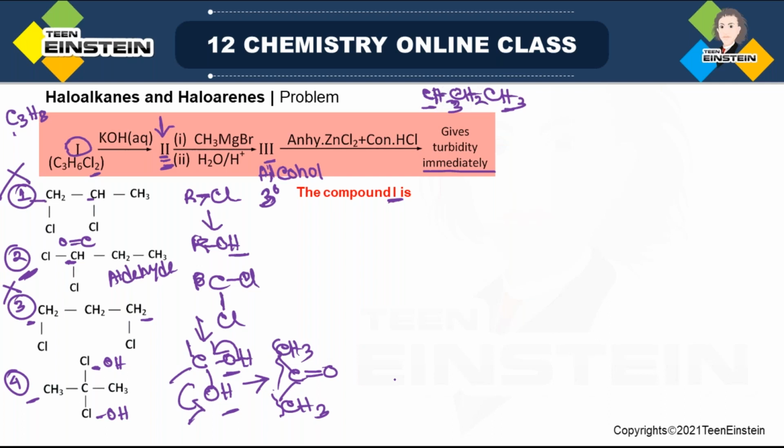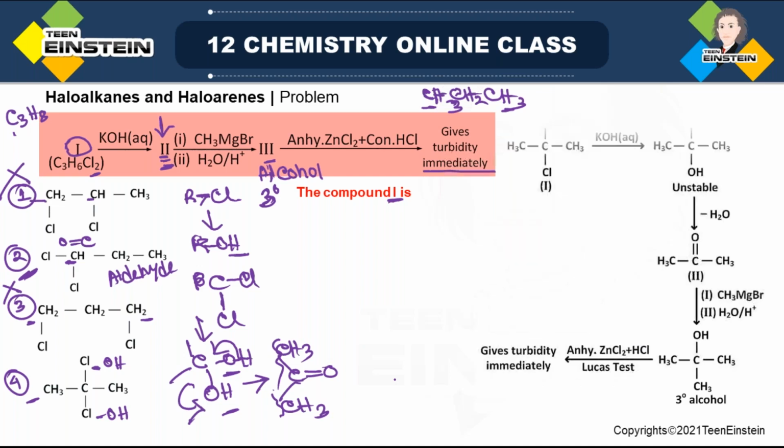And with acetone, if you are treating it with CH3MgBr, it will be converted to (CH3)3COH, which is a 3 degree alcohol, structure 3. So this is the structure of 1, that is option 4. First you are getting this unstable geminal alcohol, water will be removed, you are getting acetone, which is structure 2.